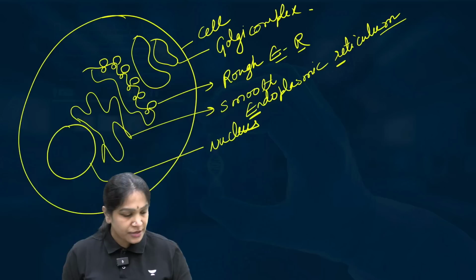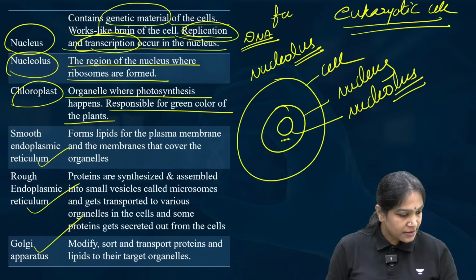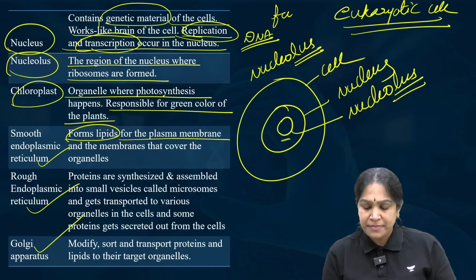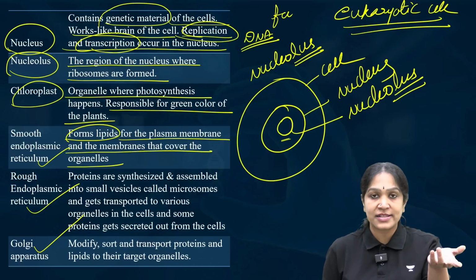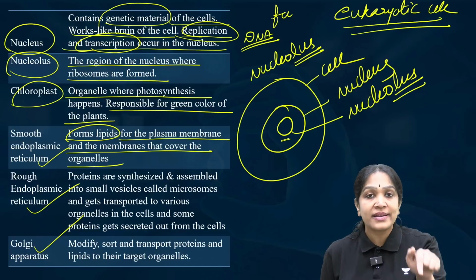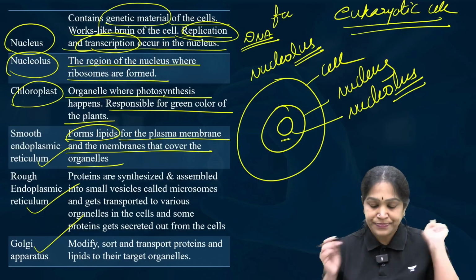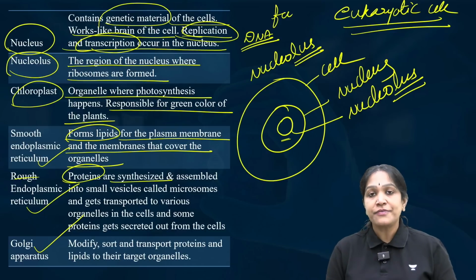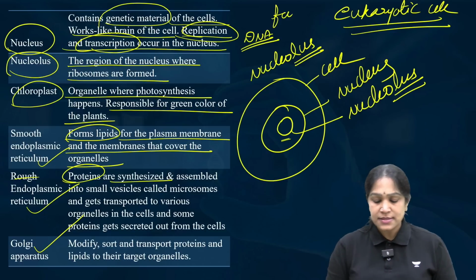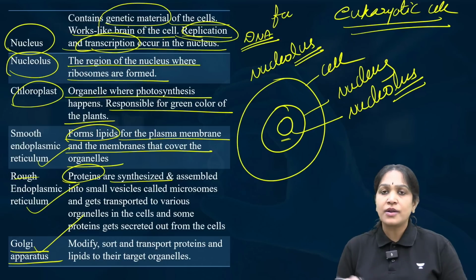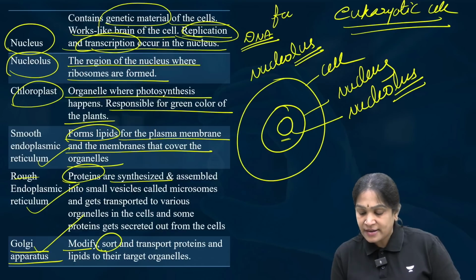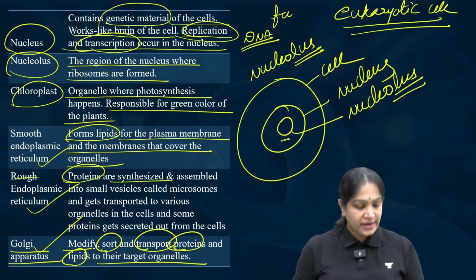So that is the function of the smooth endoplasmic reticulum. It will form lipids for the plasma membrane and the membranes for the other organelles. Why do different organelles require these lipids? To form their membranes. Right. Rough endoplasmic reticulum will produce proteins and it will send these to the Golgi complex. Then the Golgi apparatus, also called Golgi complex, will modify, sort and transport the proteins and the lipids to their target organelles.